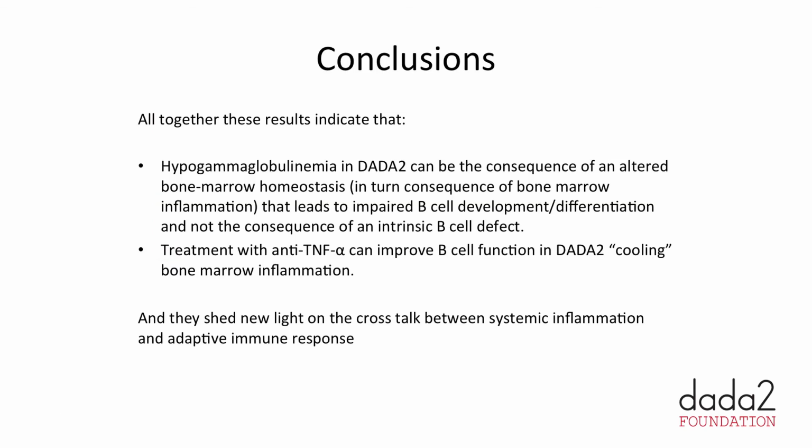With this, I go to the conclusions. Together, these results indicate that hypogammaglobulinemia in ADA2 deficiency can be the consequence of an altered bone marrow homeostasis that leads to impaired B cell development and differentiation, not a consequence of an intrinsic B cell defect. Treatment with anti-TNF can improve B cell function, cooling bone marrow inflammation, and they also give us some new light on the crosstalk between systemic inflammation on one side and the adaptive immune response on the other side.